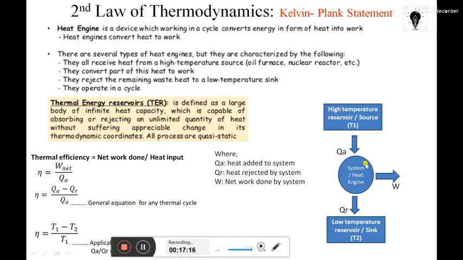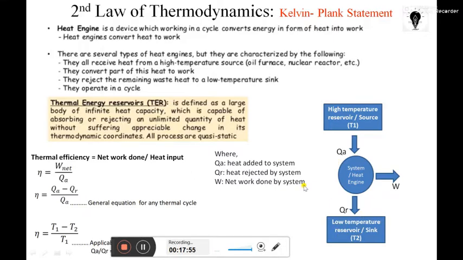It takes heat from the burner, and at a particular time the petcock, the weight put on the lid of the pressure cooker, is lifted. That indicates that some amount of work is done, because it is lifted against gravity. And at the same time it leaves heat to the atmosphere. So this is the thing.